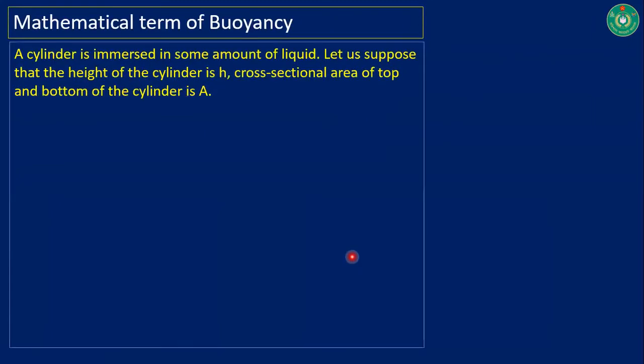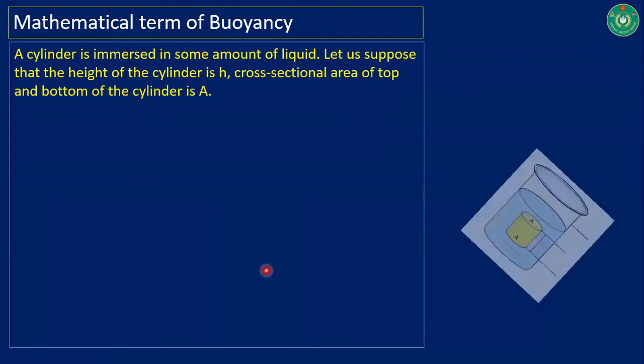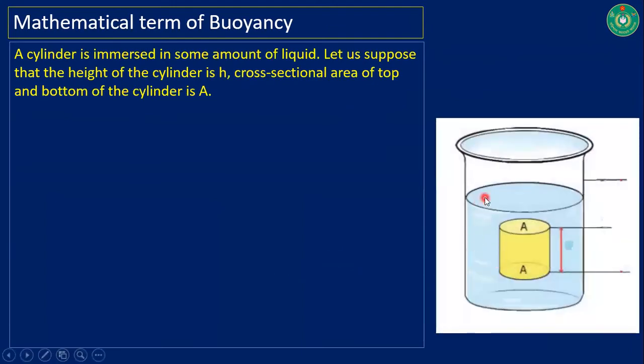Let's see the mathematical expression of buoyancy. There is a beaker, half filled with water, and inside this beaker there is a cylindrical object whose cross-sectional area is A. This is the height of this object and this is its cross-sectional area, and it is placed inside the liquid of this beaker.